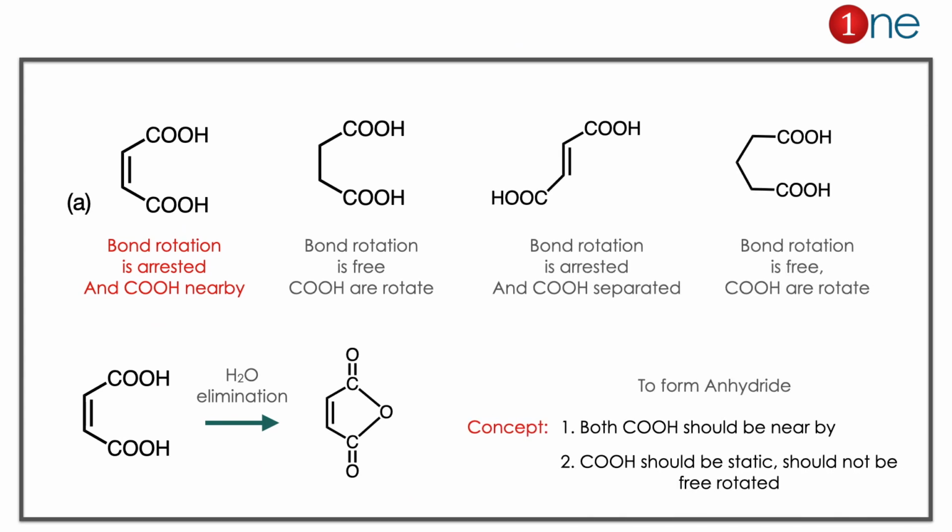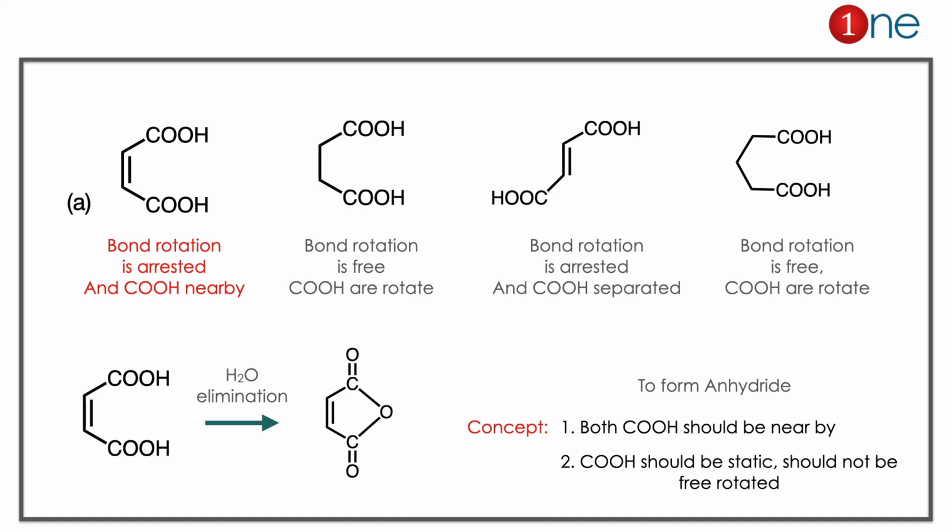Here the answer is A, but we have to eliminate the other possibilities. Let us see one by one. In answer B, the single bond is there and bond rotation is free, so the COOH groups rotate and do not form the anhydride easily. Second is the trans group: bond rotation is arrested, but both COOH are separated, so no anhydride is possible. Third, the middle methylene group is there, the bond is free to rotate, so it will also not form.